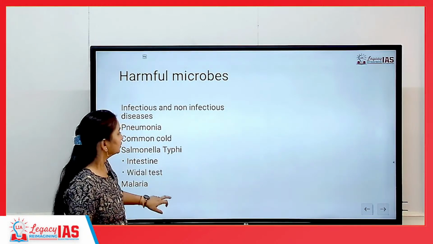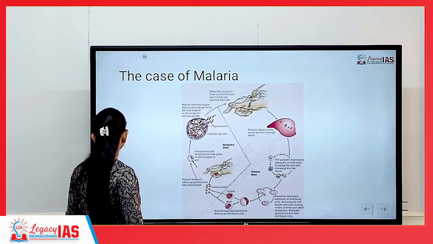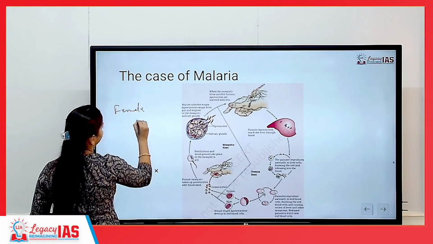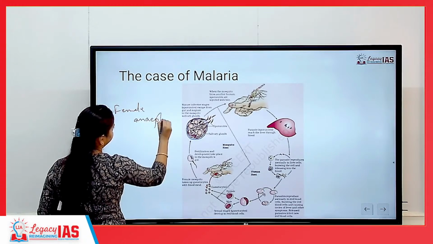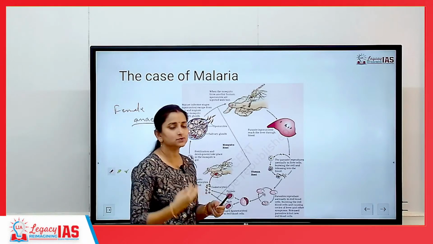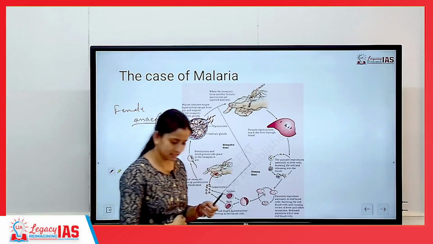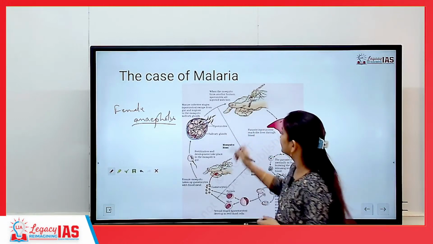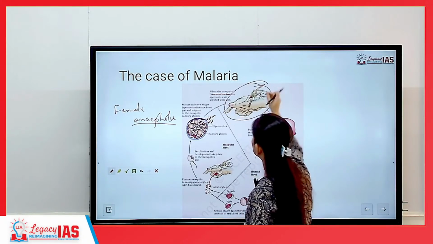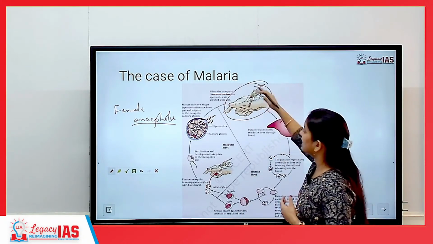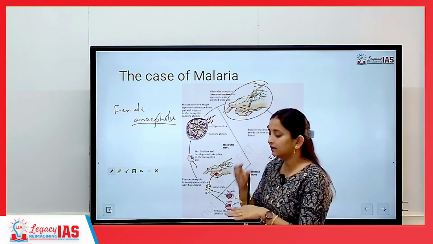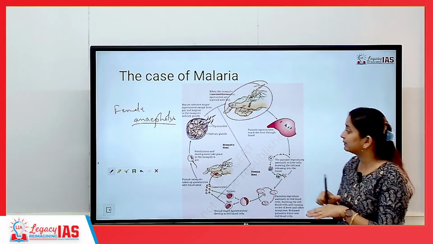In the case of malaria, the vector itself is the female Anopheles, which is a mosquito. This female Anopheles will carry the malarial protozoa in its body, and when a mosquito bites another human, sporozoites are injected with the bite. So, once human beings are bitten by a female Anopheles mosquito, the malarial protozoa will be introduced inside the body.